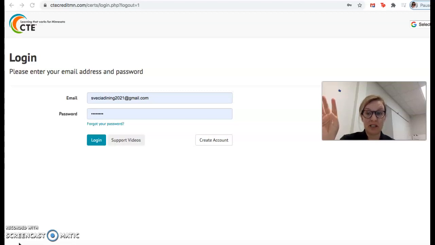And then the third thing is what we're going to kind of cover today, which is the CTE website, which houses the credit that you receive through high school. Those classes would be business and global economy, business information applications, and business communications. Your business ethics and your accounting are both going to be on your St. Paul College transcript. All right, so here we go.